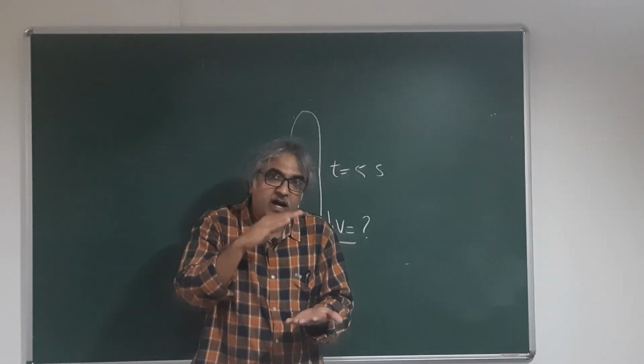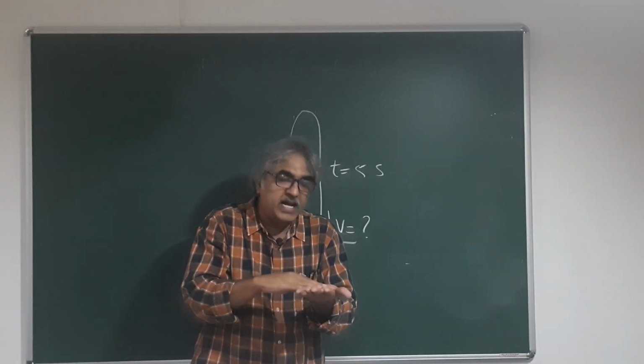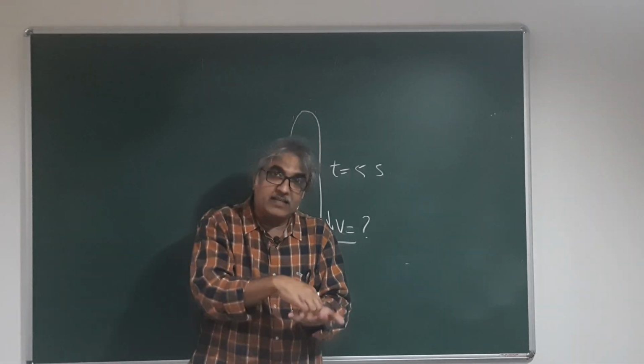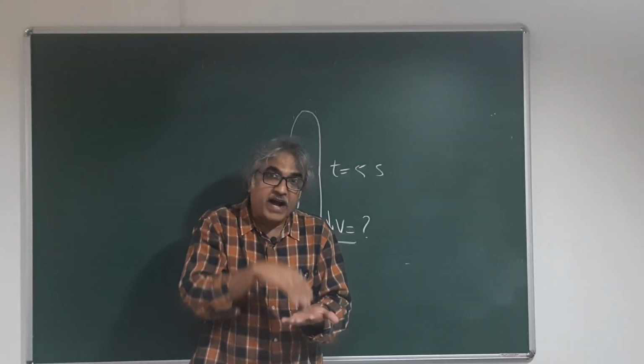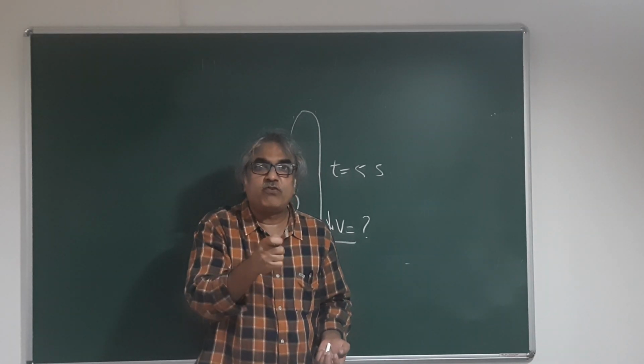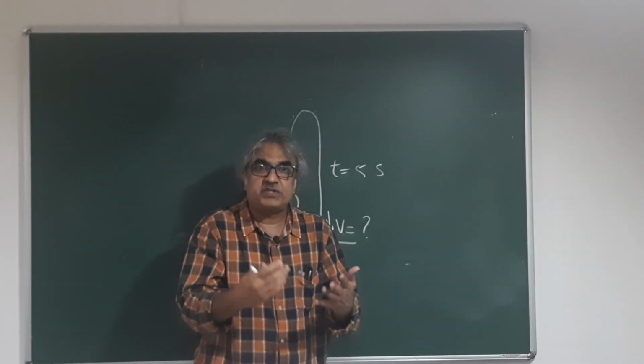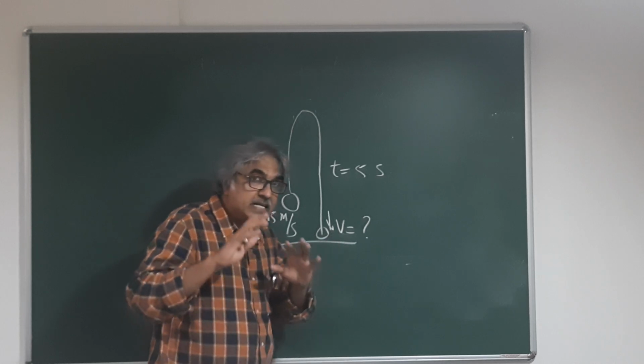It is not slowing down, reaching 0 velocity and then touching the ground. That's not how it is happening. It is hitting the ground with certain velocity. So the final velocity means just before it hits the ground, in a way. So it is hitting the ground with what velocity? That is the velocity. So it's not 0.